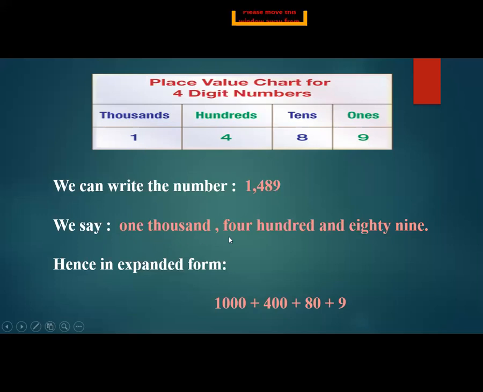In words we write one thousand four hundred eighty-nine, and in expanded form: 1 at the place of 1000. You know that 1000 is a 4-digit number, so 1 and 3 zeros, plus 4 at the place of hundreds, 400, plus 8 at the place of tens, 80, and plus 9. This is expanded form, this is word form, and this is standard form.